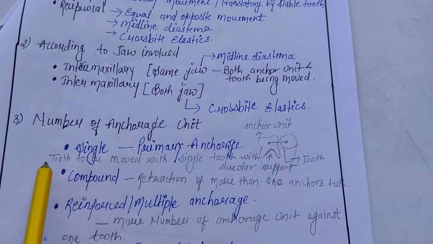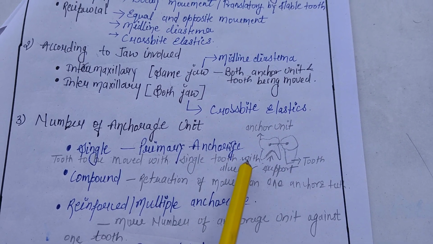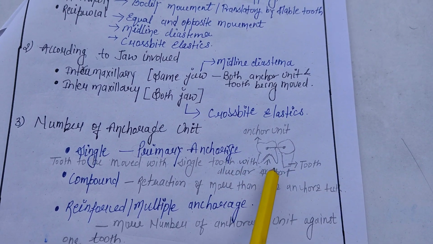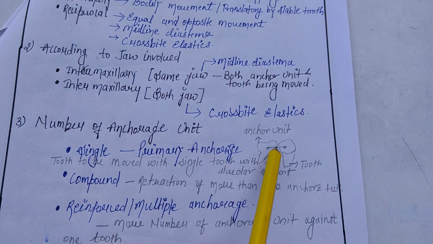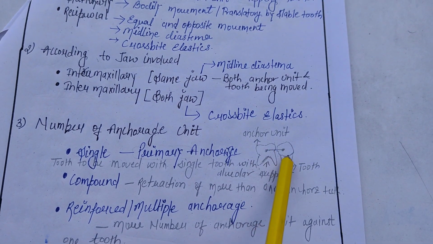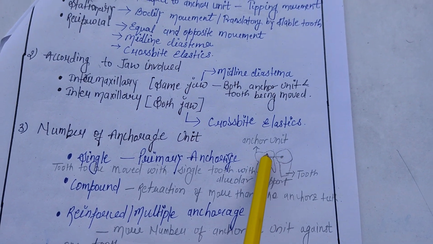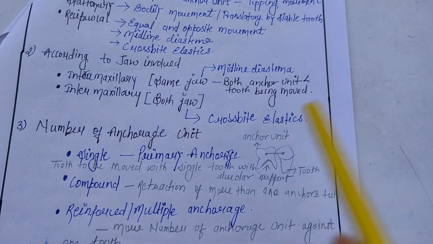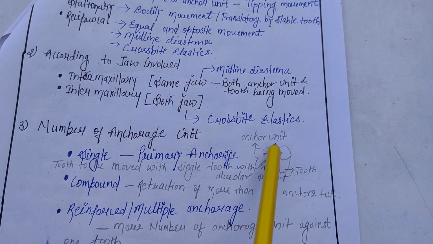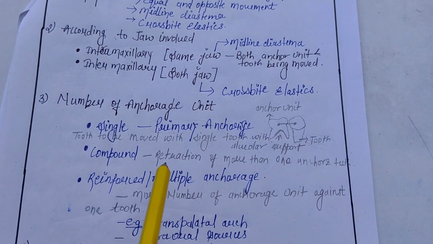We have a tooth to be moved with the support of a single anchorage tooth, for example premolars situated very close to each other. Only one anchor unit and one tooth being moved are involved.